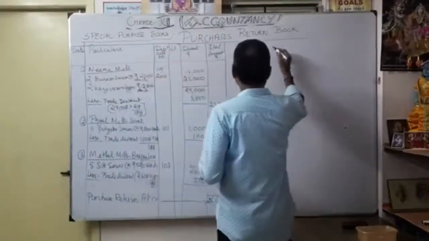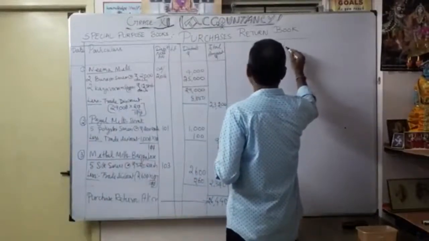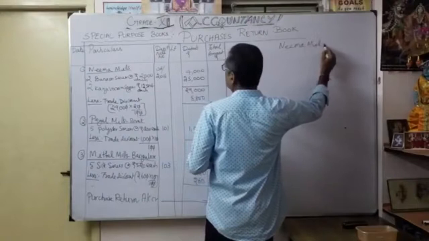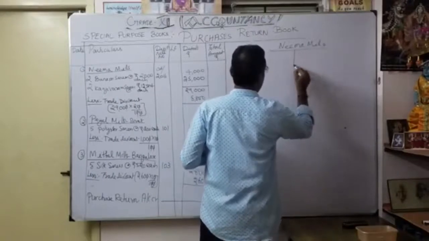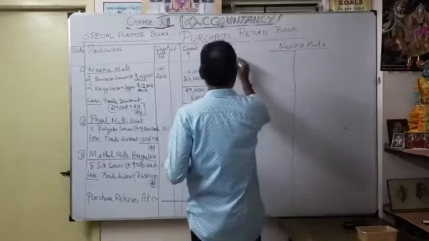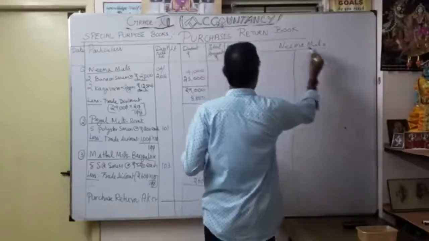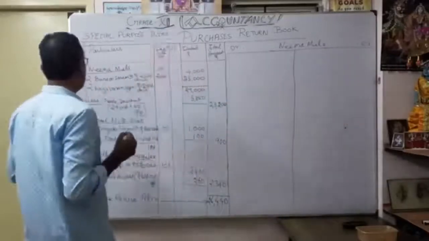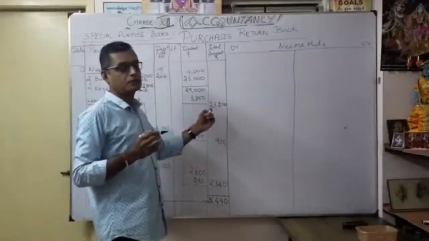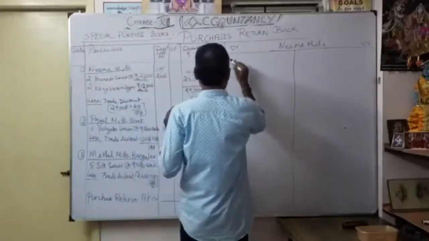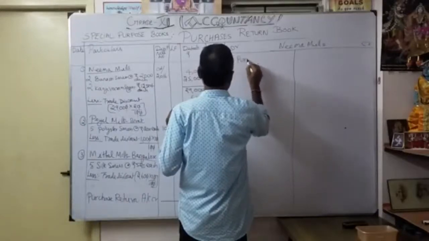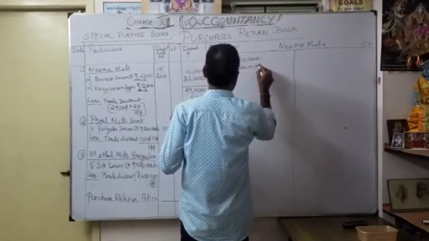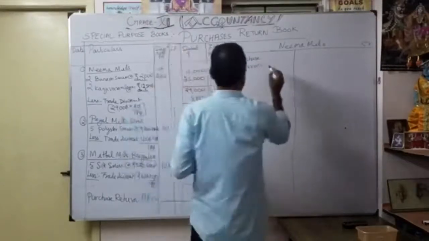So as you know, Nima Mills. So this one is the debit side, then the credit side. We are going to write, as Nima Mills, how much we are going to return back: 23,200. How are we going to write? To purchase return account. How much? 23,200.